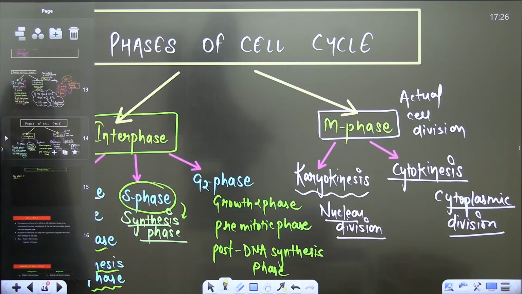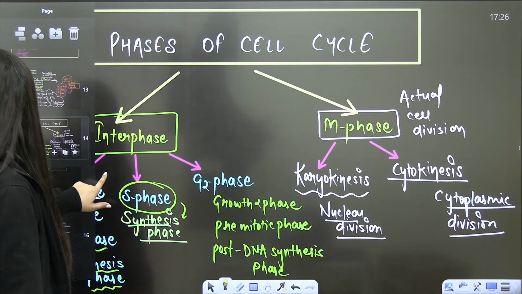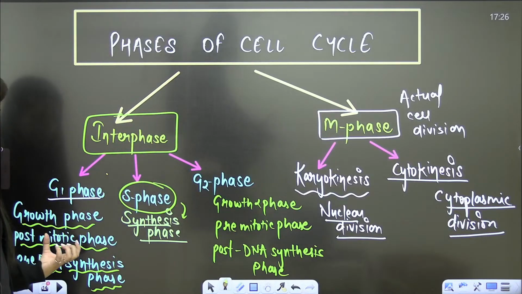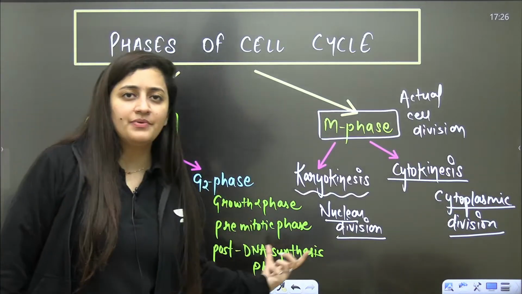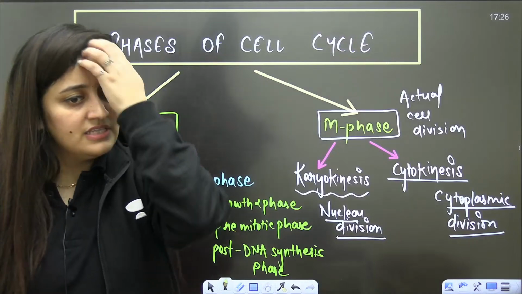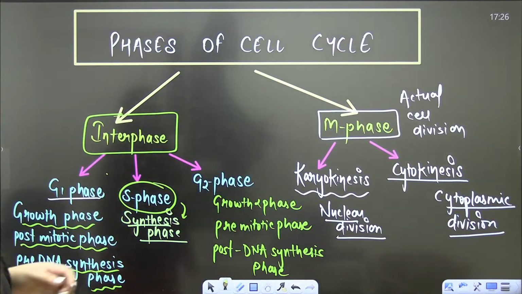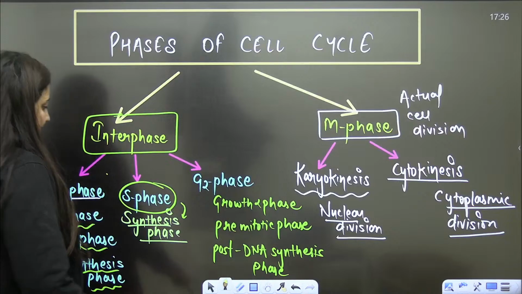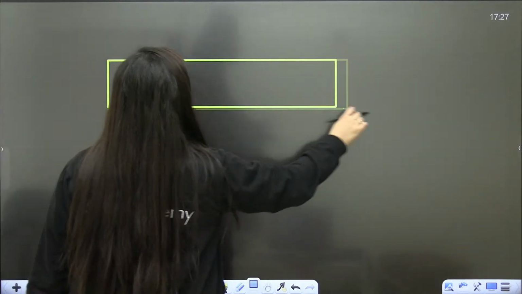Before going forward, I'll mention one thing. Here I'm saying that G1 is the post-mitotic phase, and G2 is the pre-mitotic phase. Do you know the meaning of these two things? There is a line written in NCERT, and that is a previous year question also,